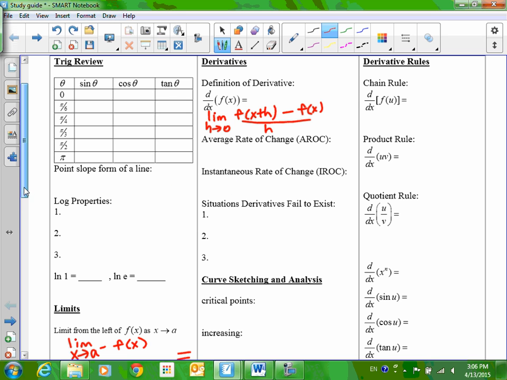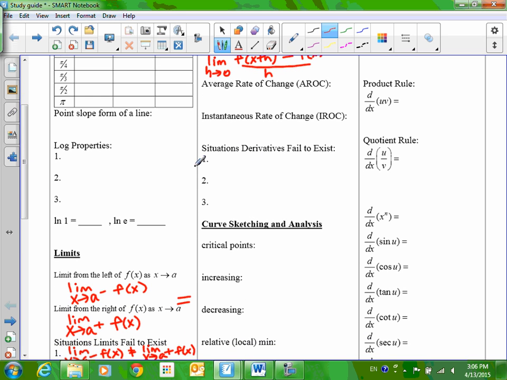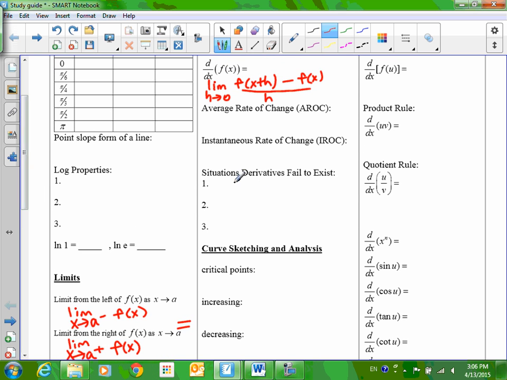And then situations where the derivative fails to exist. Okay, one that's easy to overlook is if the function is not continuous. If the function is not continuous, the derivative doesn't exist. You have to have continuity to have differentiability. But do you remember the other two situations? Look back on the first page of your notes if you need to.